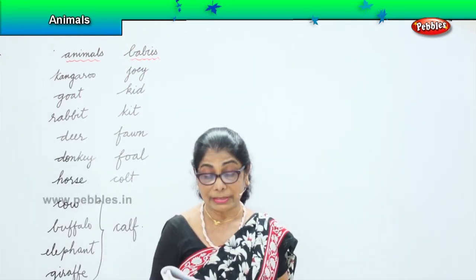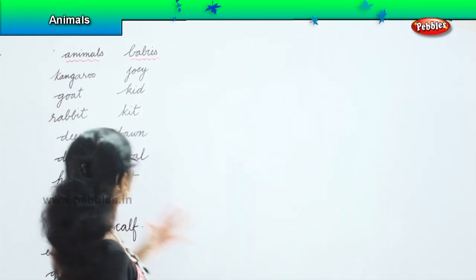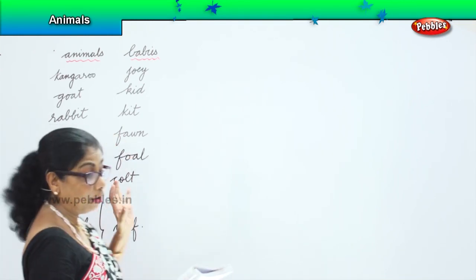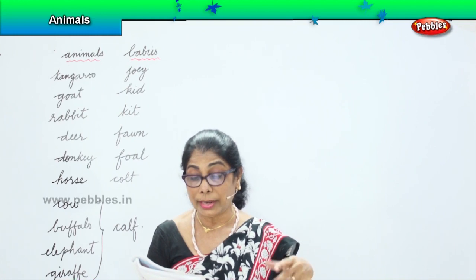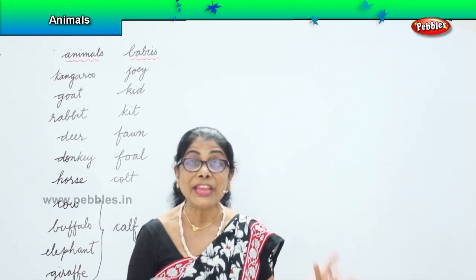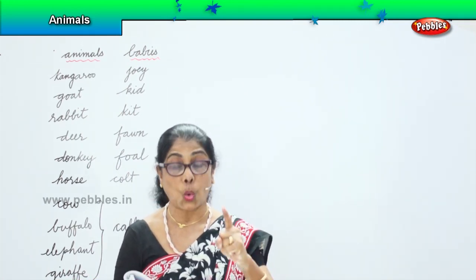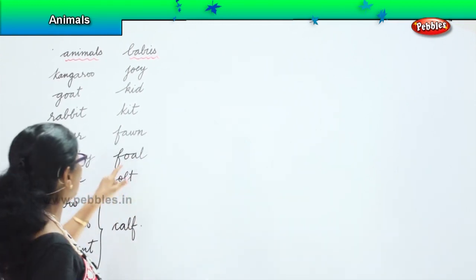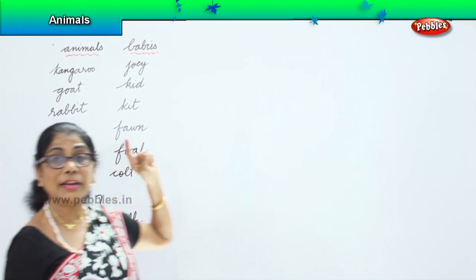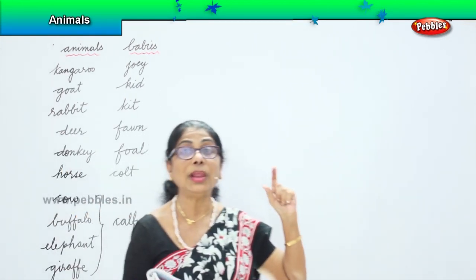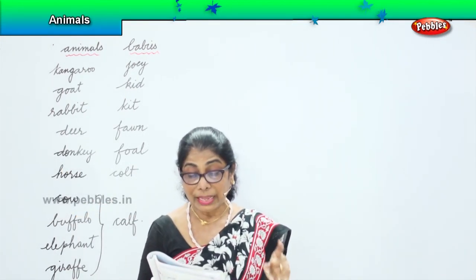There is something interesting about the deer. The deer's baby is called a fawn. A male deer is usually called a buck. A female deer is called a doe. And their baby is called a fawn.